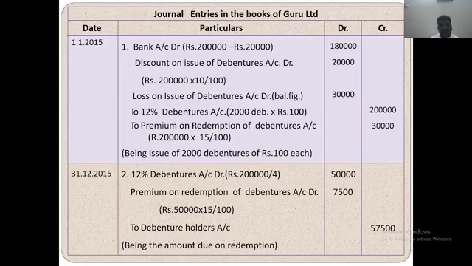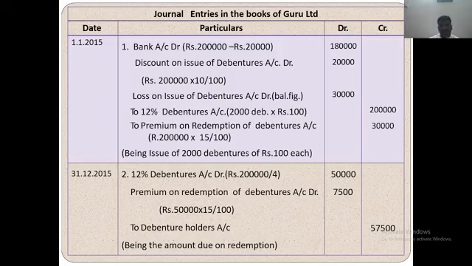Bank account debit, discount on issue of debenture account debit, to 12% debenture account, to premium on redemption account. Total 2,30,000. So we also have a loss on issue of debenture of 30,000 rupees. Loss on issue of debenture account debit.